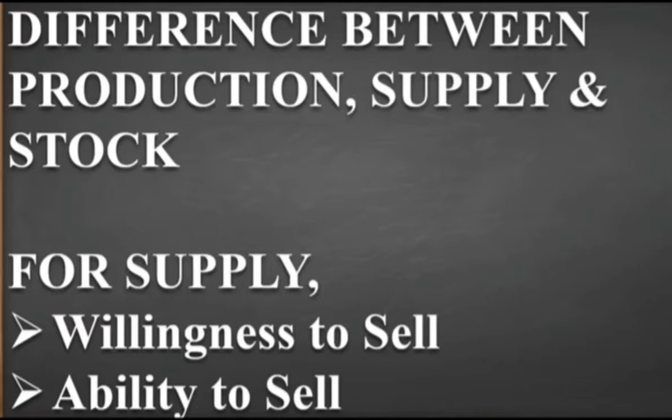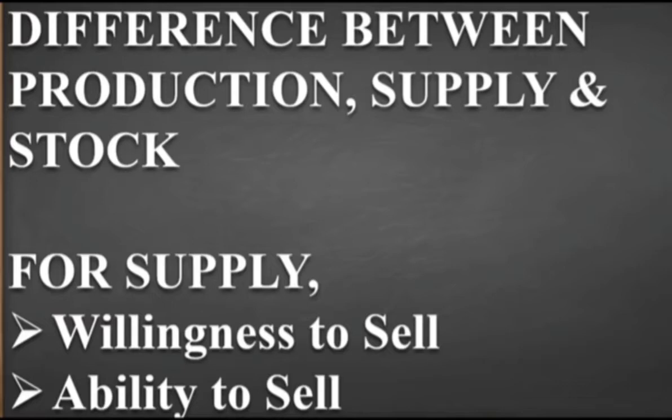Now, if a particular company is producing 5000 units of pen in a month, it is the quantity of goods produced by the company in the month with all the available factors, completing the production in a fixed time period, that is a month. So 5000 units of pen produced will be termed as the quantity of goods produced by the company. Okay, so that is our production.